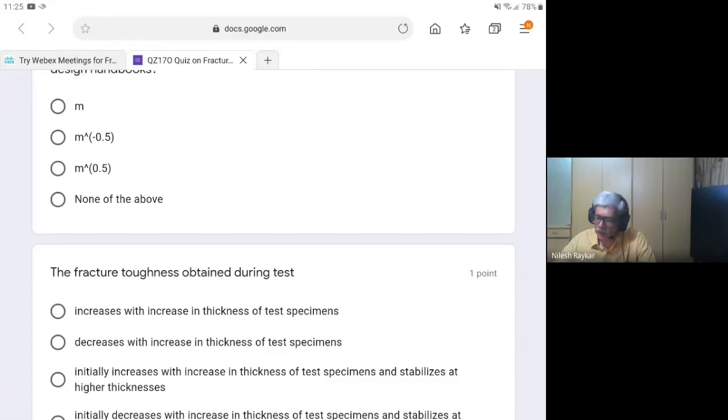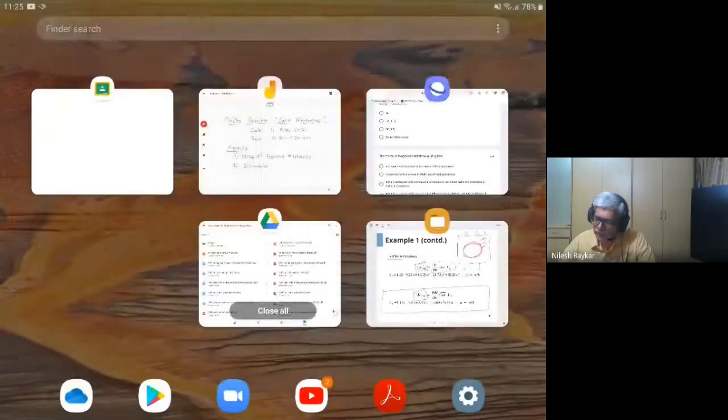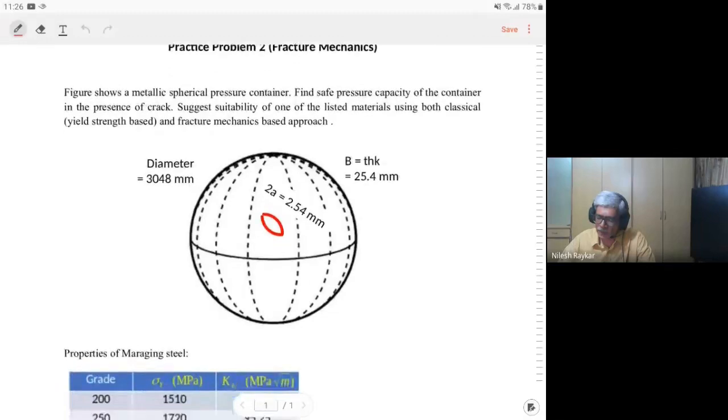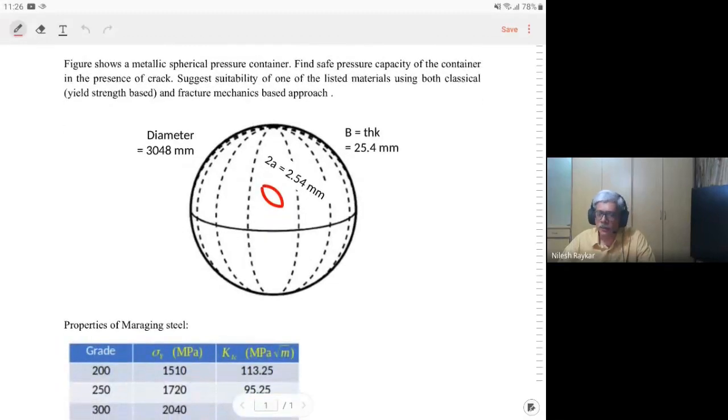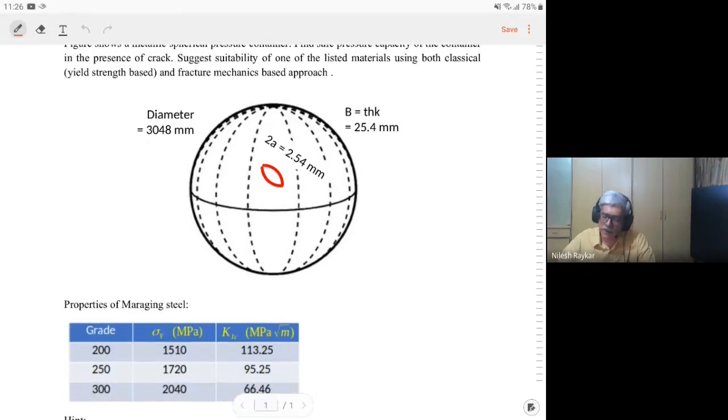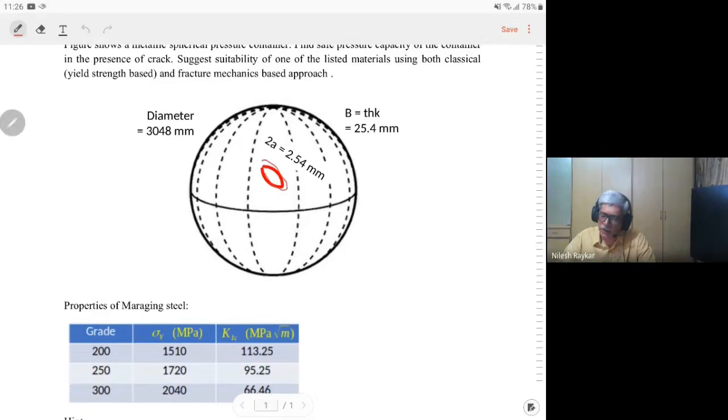Before we close, the practice problem associated with this particular topic is: you have a sphere subjected to internal pressure and there is a crack of known size, as shown in this diagram.